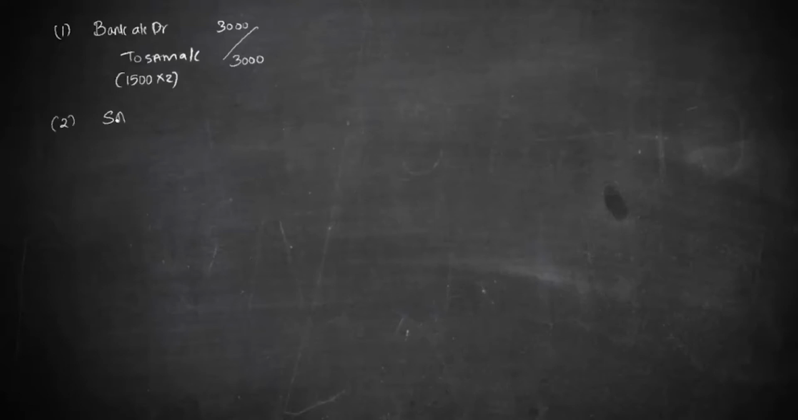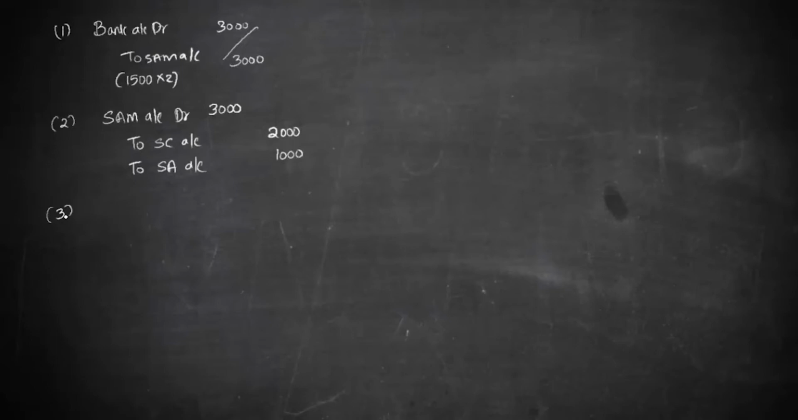So entry will be share application money account debit to share capital. See, what goes to share capital is only on 1000 shares into 2. Okay, it is 1000 into 2, 2000. But what was received in share application money, it is 3000. So we have an excess of 1000 that will go to share allotment. So I'll write it as share allotment account 1000. Right.